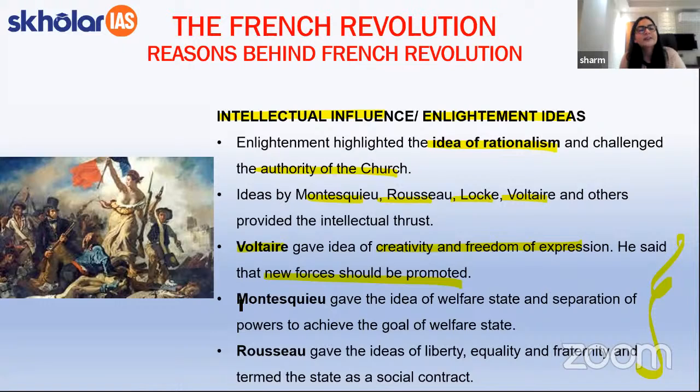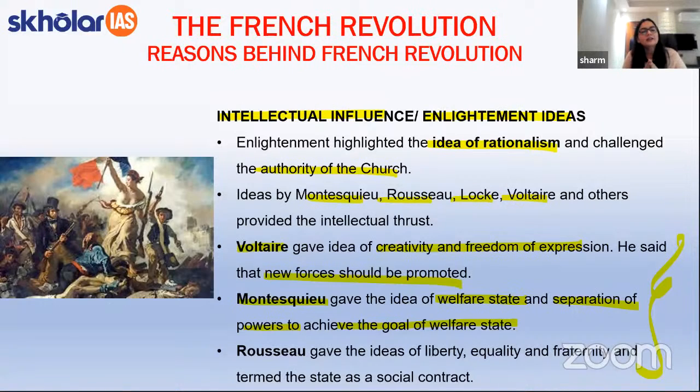Apart from the students, there was another important Enlightenment thinker, that is Montesquieu, who had given the very important idea of welfare state, that is, the state is responsible for the welfare of all of its citizens. And also he suggested that there should be separation of power to achieve the goal of welfare state. So you can see here, students, how these Enlightenment thinkers were giving very important modern ideas, giving the idea of a welfare state, the separation of powers, and doing away with the idea of monarchy in itself.